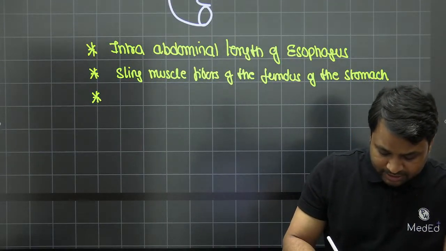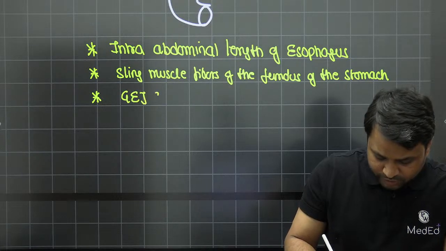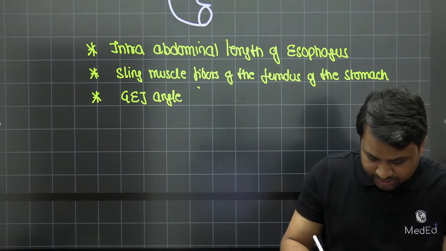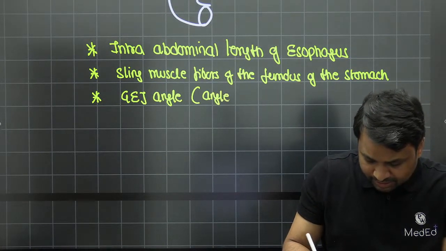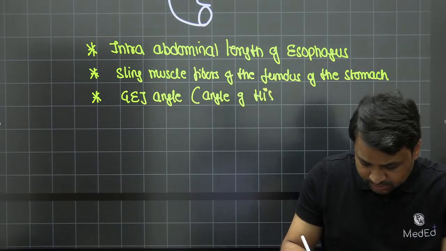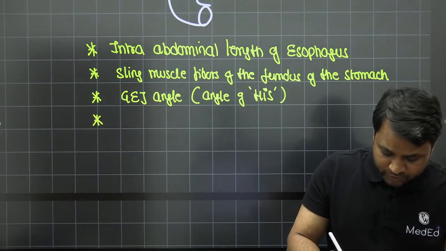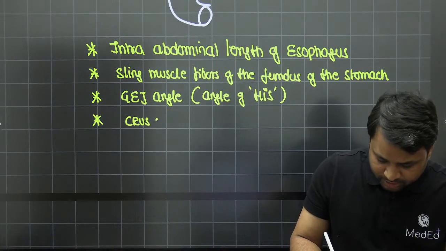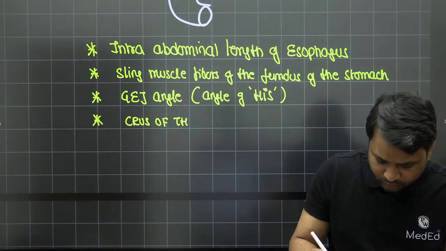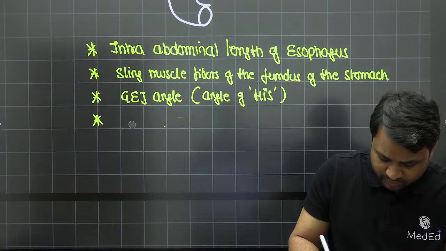So we say that is the gastroesophageal junction angle, which is an acute angle, which is called the angle of His. Right? That is also contributing to it. Fourth, obviously, the crus of the diaphragm, or I can say the crura of the diaphragmatic muscle fibers.